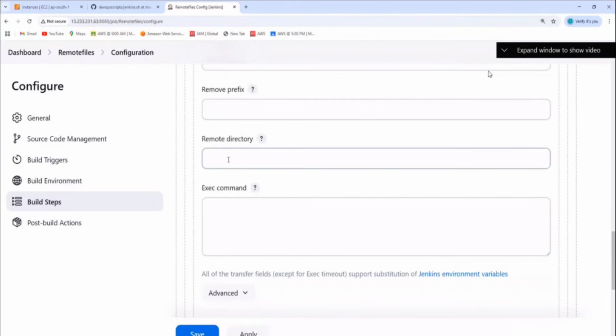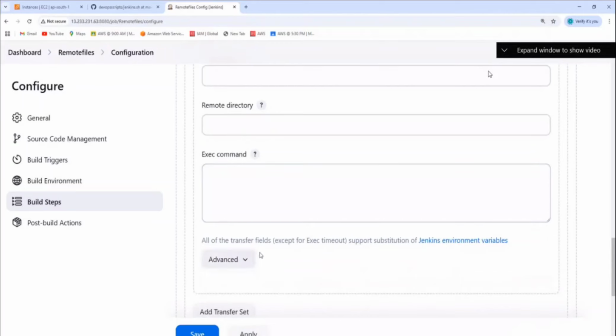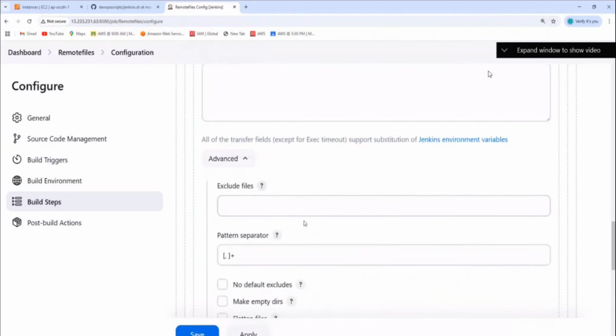But if you want to put it in /temp in the remote directory, put it. If you put it in some other directory, put it here. And if you want to execute any additional commands, execute them here remotely. And in advance, if you want to exclude any files, inside this directory I have a test.txt file, but I have